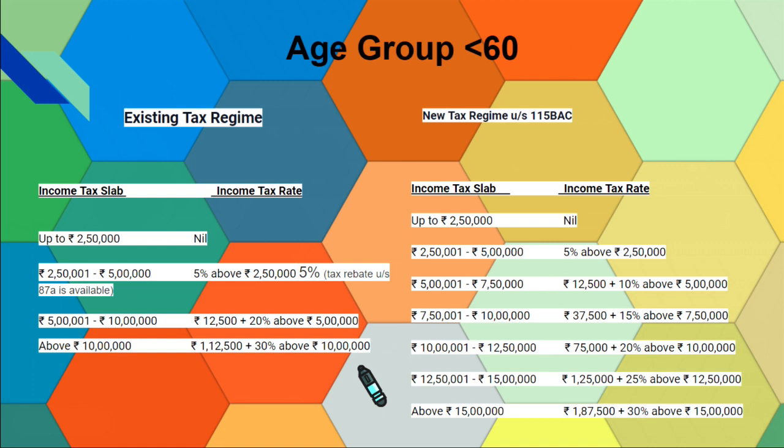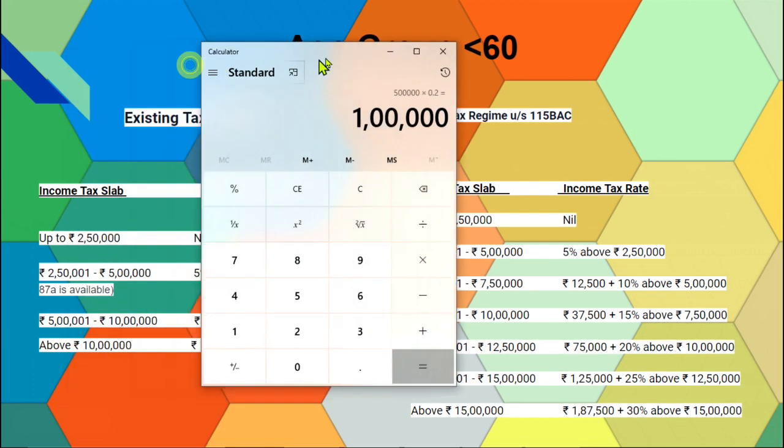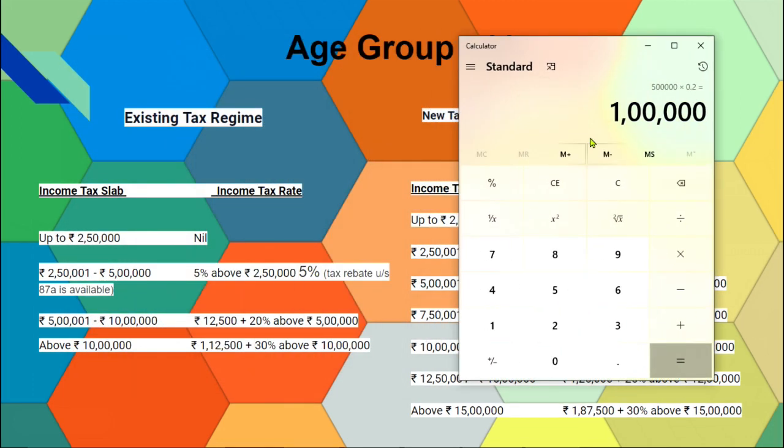The total comes to 2 lakh 62,500, which will be his tax liability.